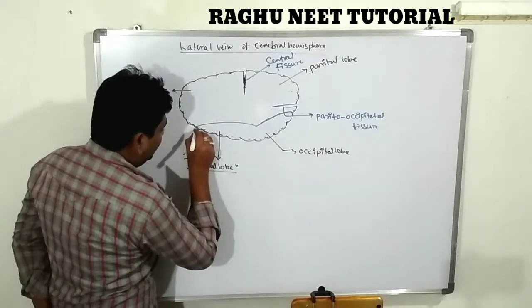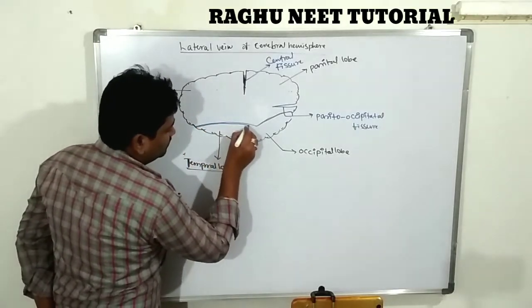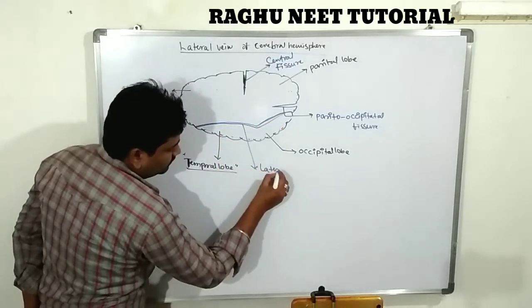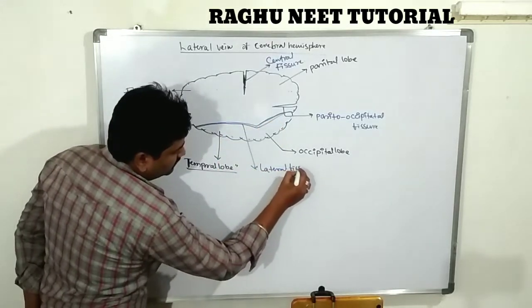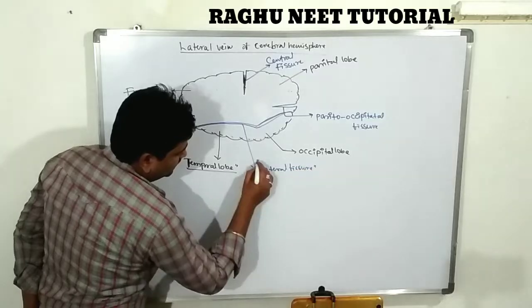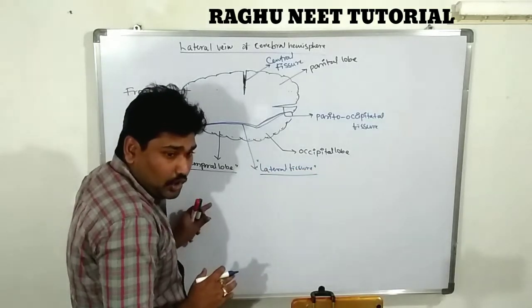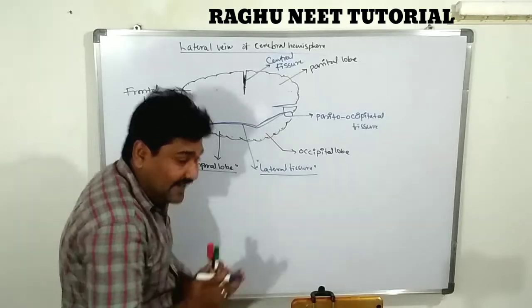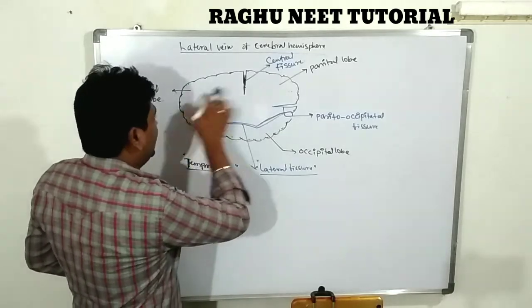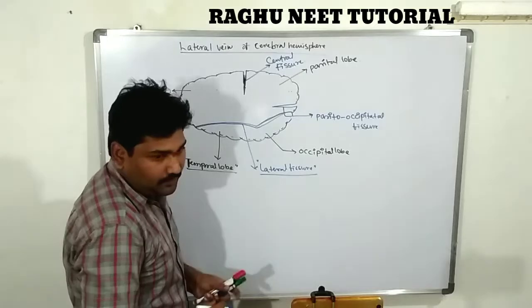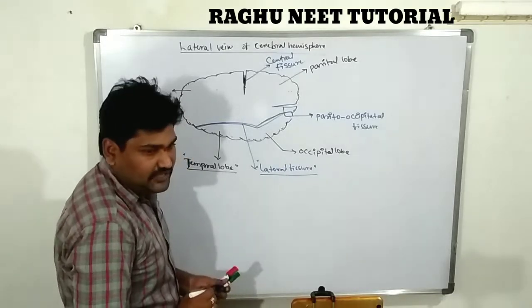That is called the lateral fissure. The temporal lobe is separated from the frontal and parietal lobe by the lateral fissure.